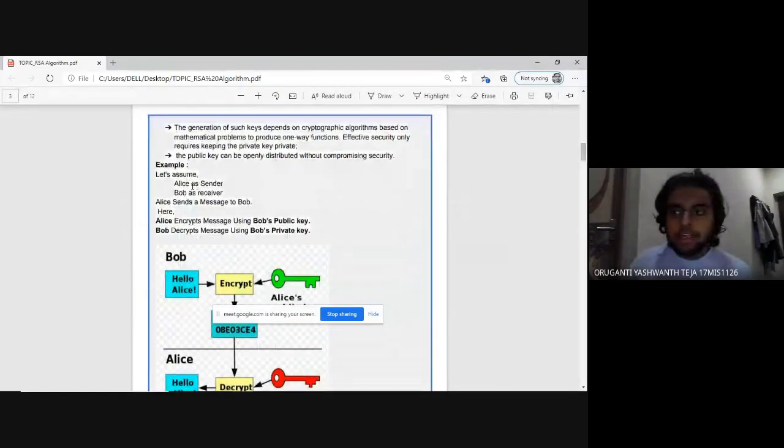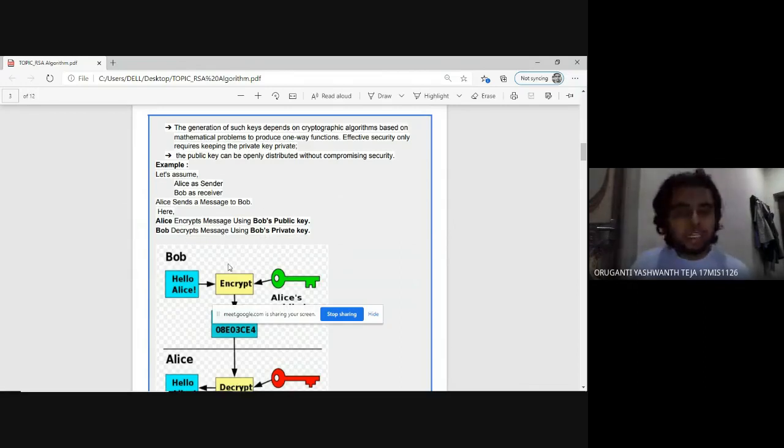Let me discuss an example. Alice is the sender and Bob is the receiver. Alice sends a message to Bob. Alice encrypts that message using Bob's public key. Bob will decrypt the message using his own private key.